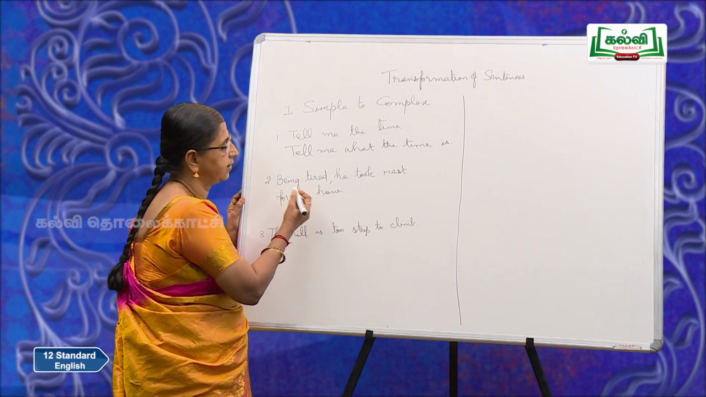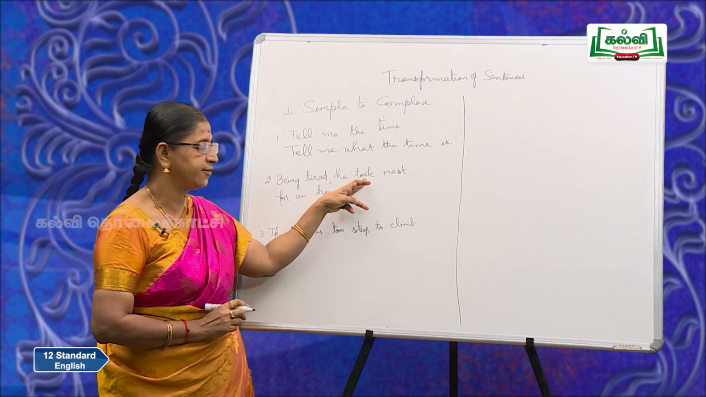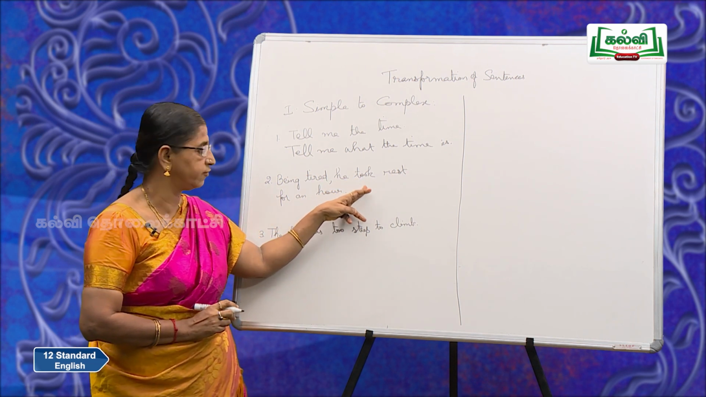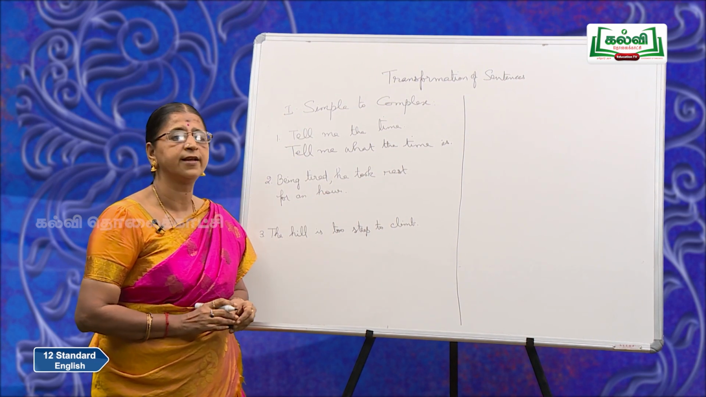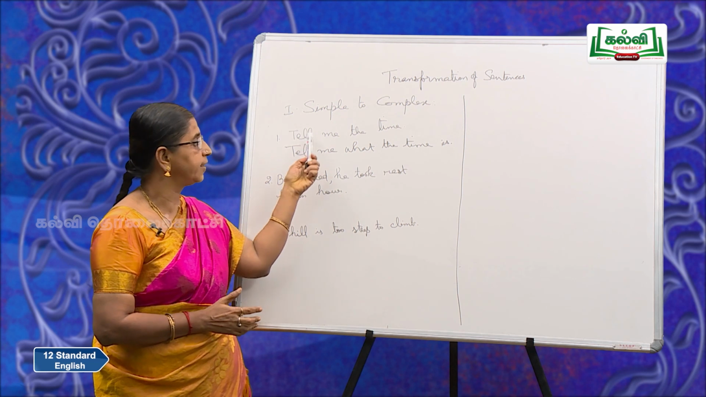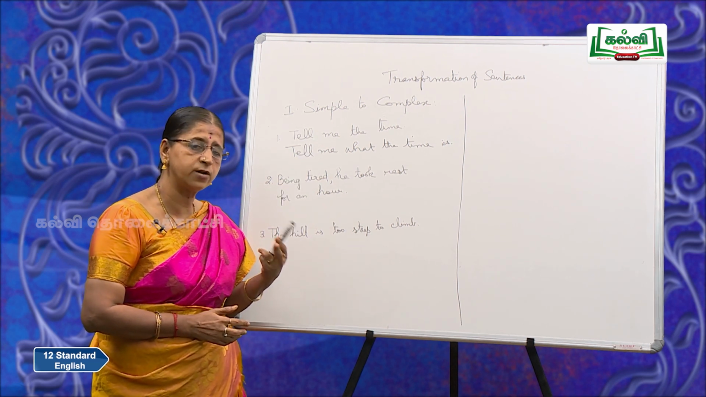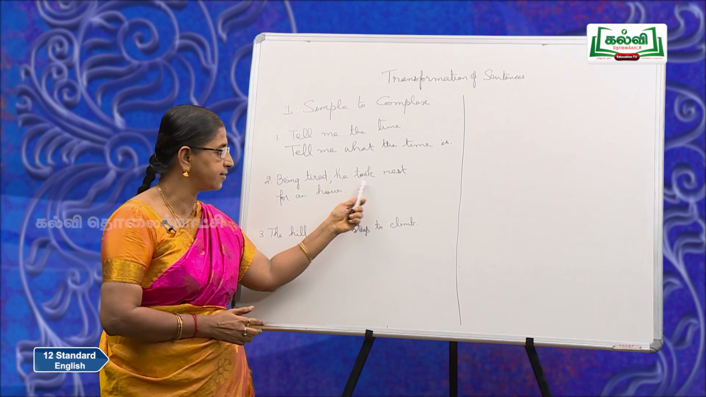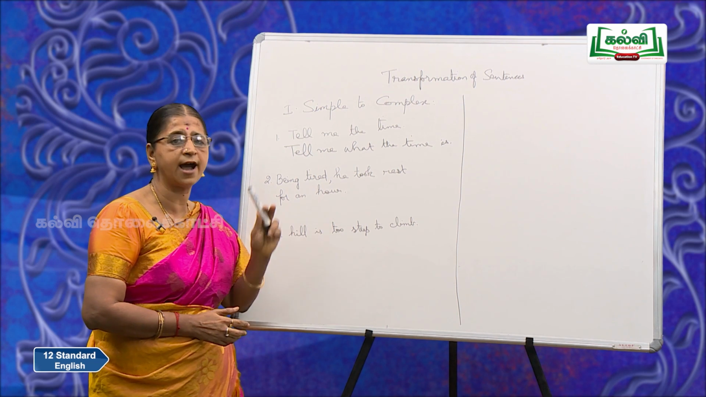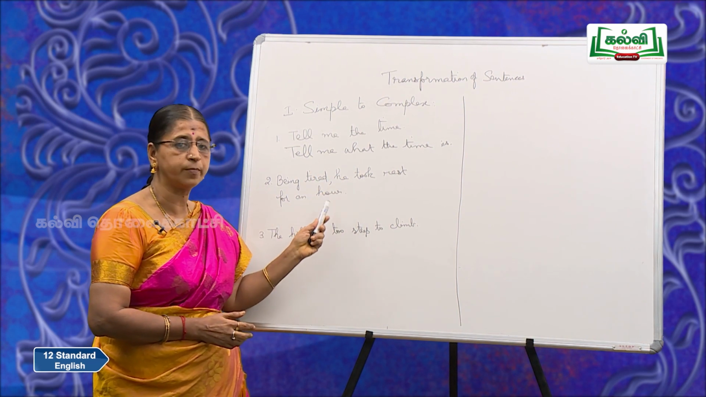Now look at this part. Being tired, he took rest for an hour. So your finite verb is took, only finite verb. This is a simple sentence. When you convert this into a complex, as I told you earlier, a complex sentence should have only one main clause and it can have more than one subordinate clause. So here when you read the sentence, you find that this part, he took rest for an hour, that gives you complete sense. So you can retain it as your main clause.